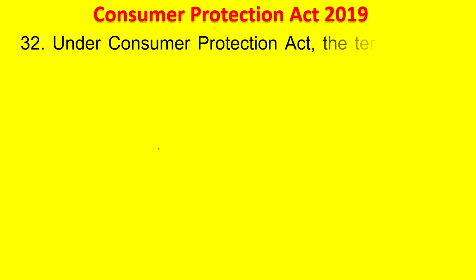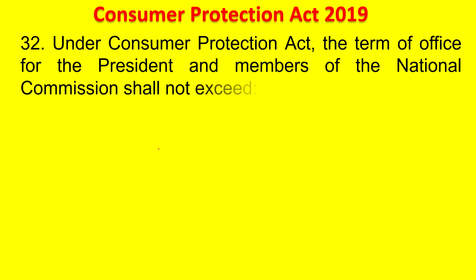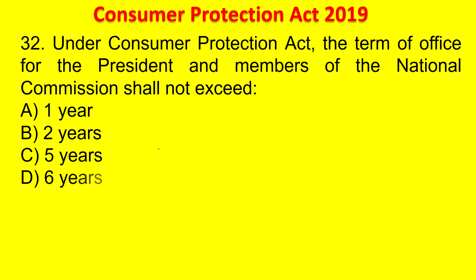Under the Consumer Protection Act, the term of office for the President and members of the National Commission shall not exceed 1 year, 2 years, 5 years, 6 years. Your time starts now. 5 seconds. Post your answer in the comment section. Term of office. It is 5 years.